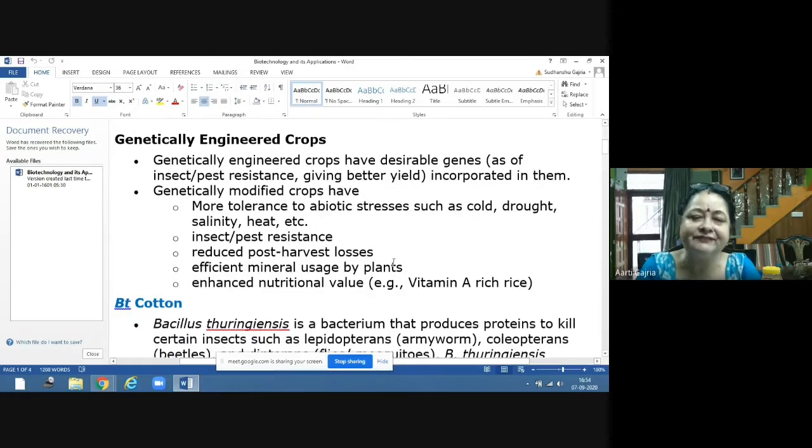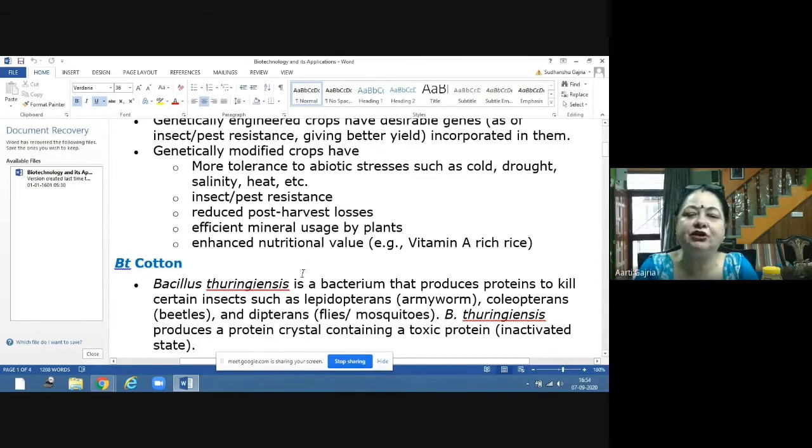Now, in this, we will take the example of BT cotton. We have done BT earlier also when we were discussing the processes. BT is a short form of a bacterium whose complete name is Bacillus thuringiensis.